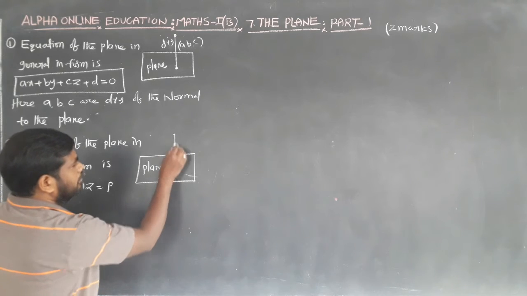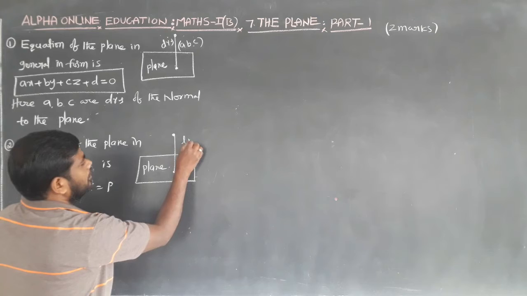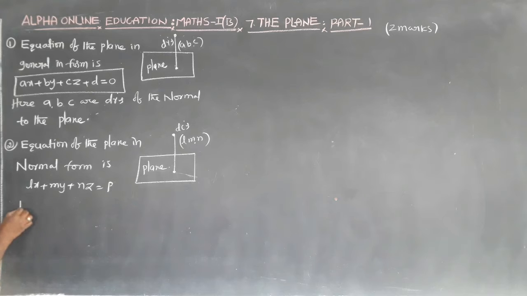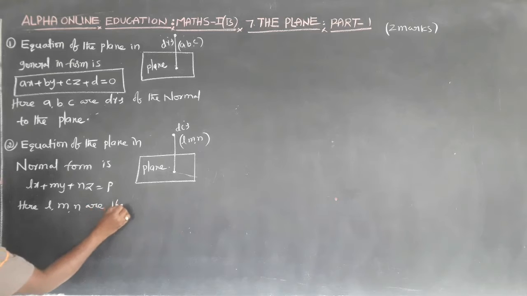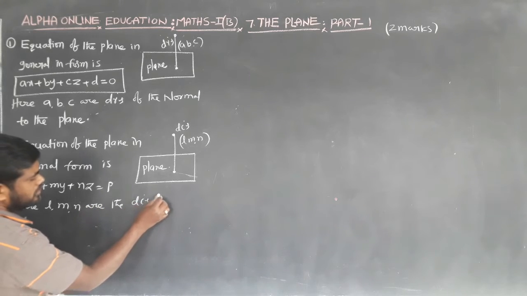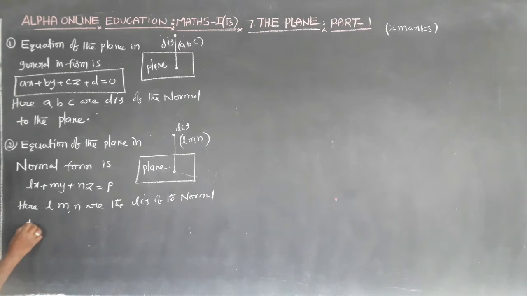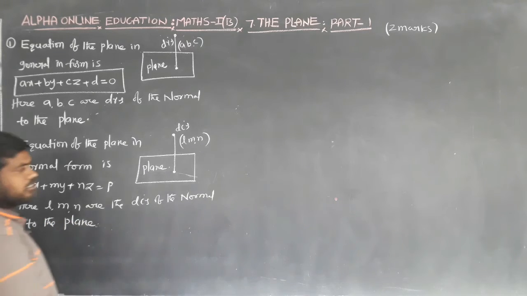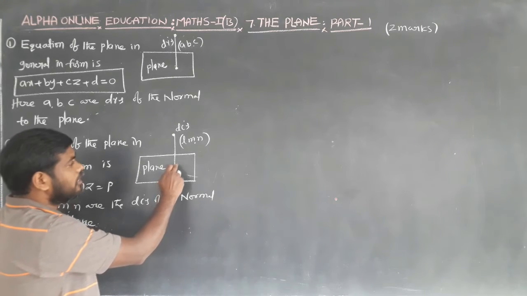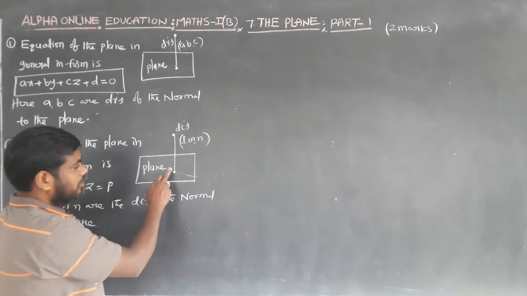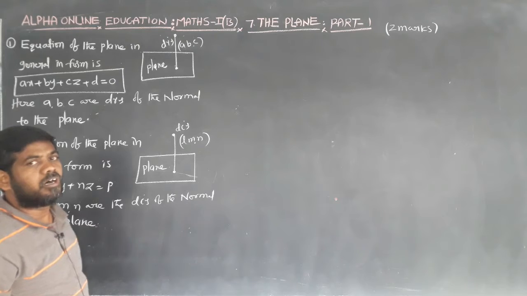Here l, m, n are the direction cosines (DCs) of the normal to the plane. This is the perpendicular line. Here l, m, n are the DCs of the line, and the line is perpendicular to the plane.